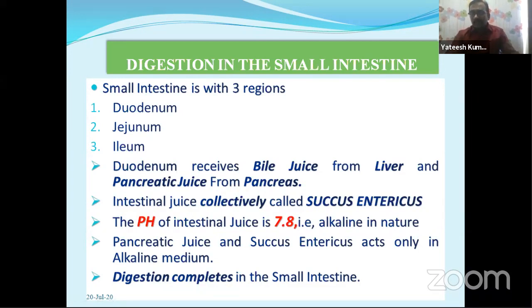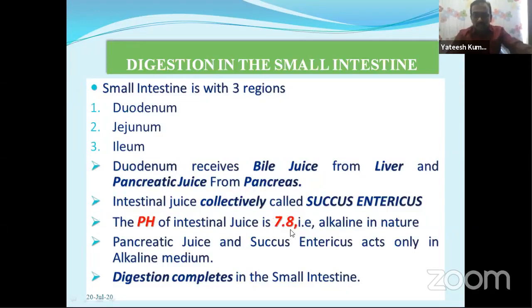So the liver secretes bile juice, the pancreas secretes pancreatic juice, and third, the small intestine secretes intestinal juice. That intestinal juice is collectively called succus entericus. The pH of succus entericus is 7.8.